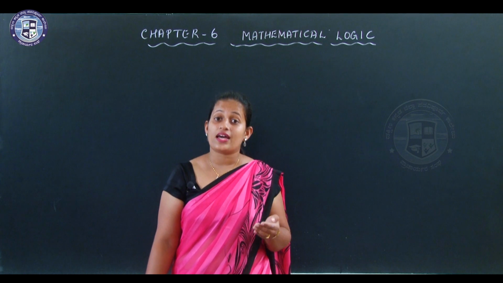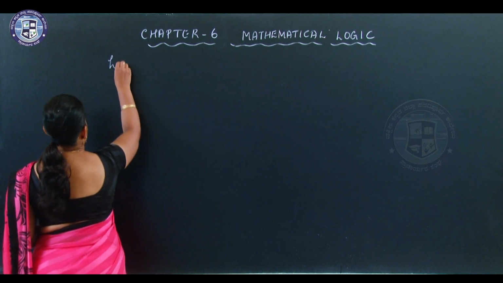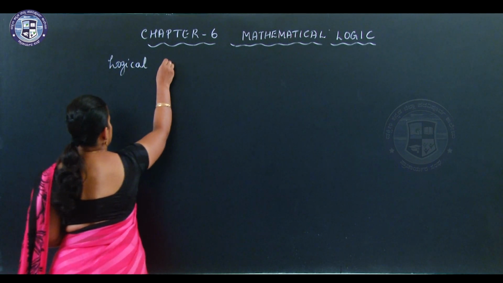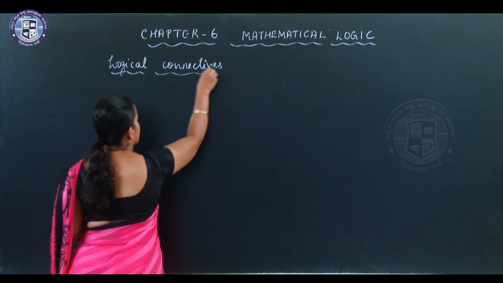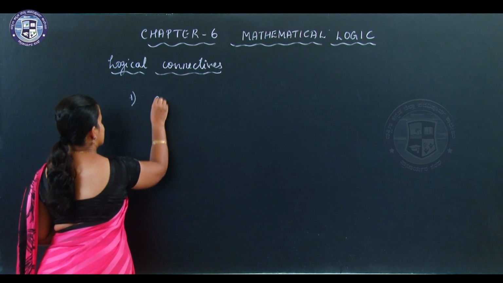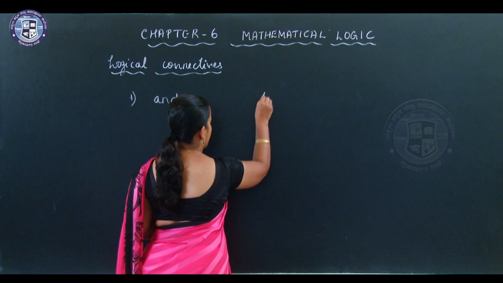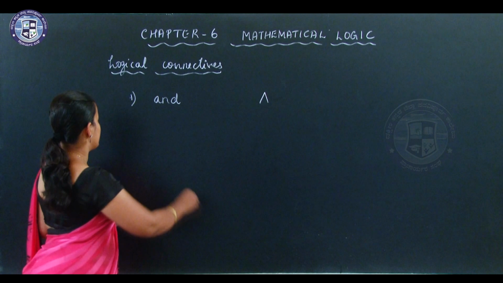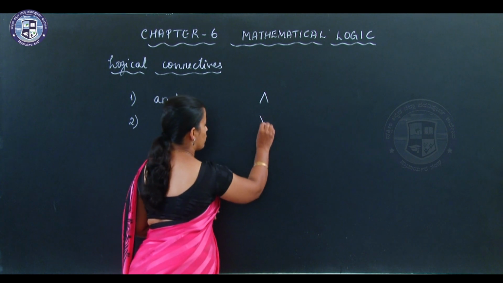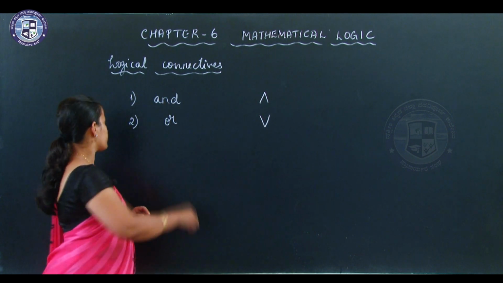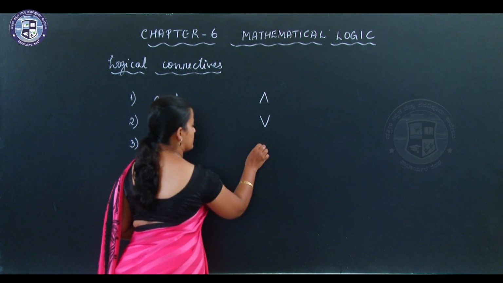So let us see if there are any other connectives. We will now study logical connectives. The first connective is and. It is denoted by this symbol. The second one is or, and it is denoted by this symbol V. The third is not, and its notation is like this.